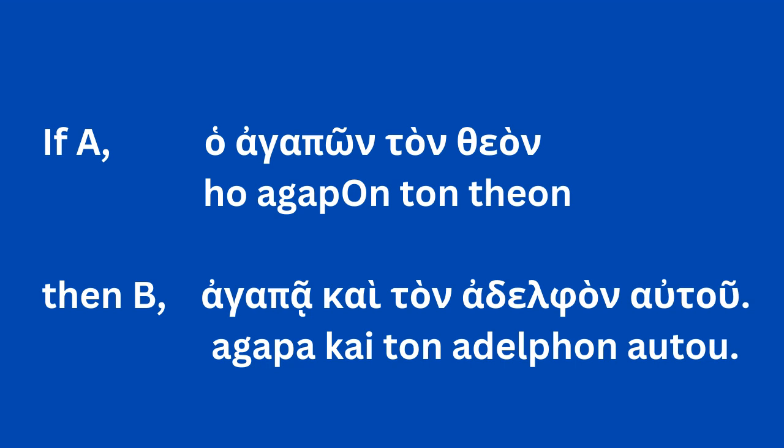So if A is true, then B should be true, okay? If you look at yourself and you say, ho agapōn ton theon, the one who loves God, oh yeah, that's me, if that's the case, then B follows logically. You should also love your brother.